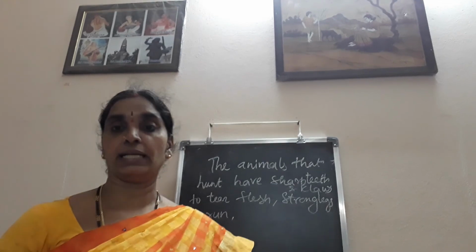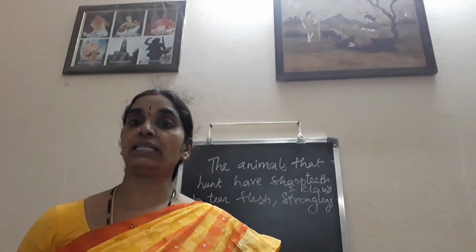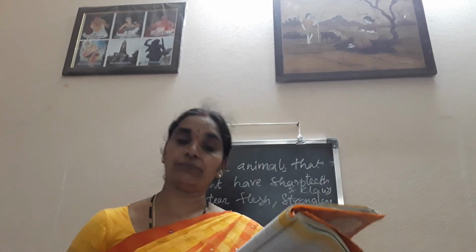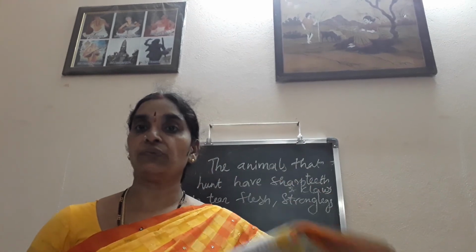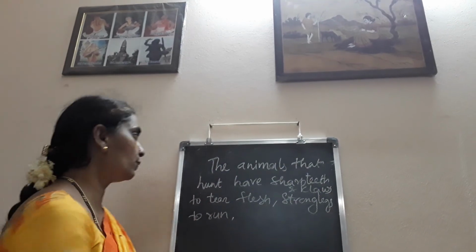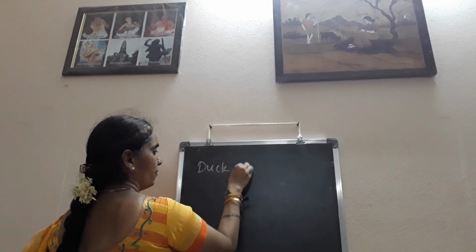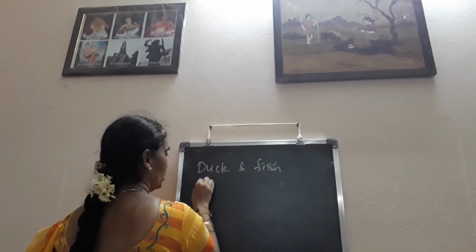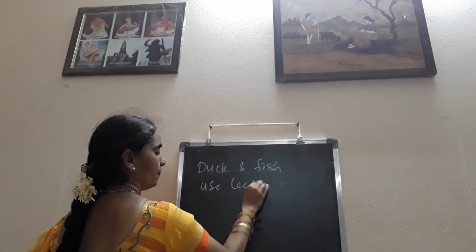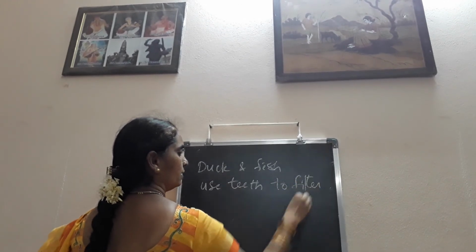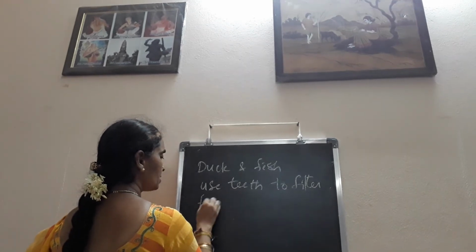And also the ducks and fish. Ducks normally take fish from water, and they have teeth to filter the food from the water. Both fish and duck have teeth to filter the food from water. So duck and fish use teeth, a body organ, to filter their food. Their food is fish.